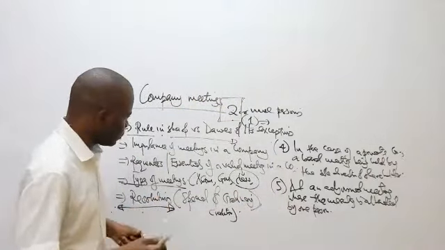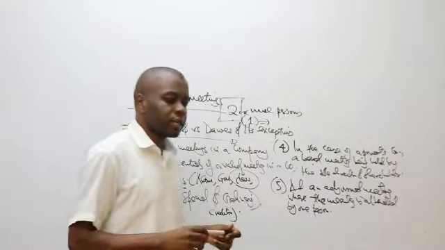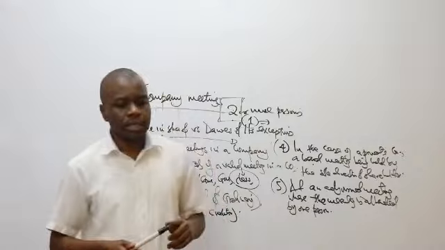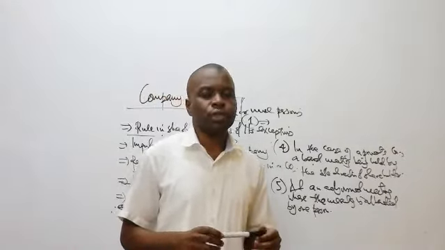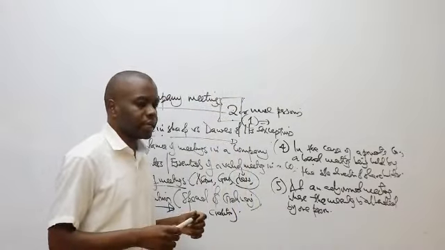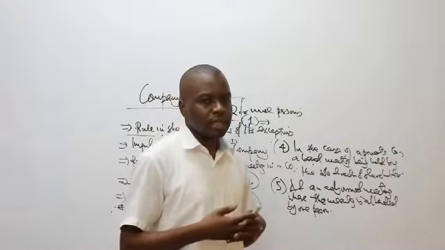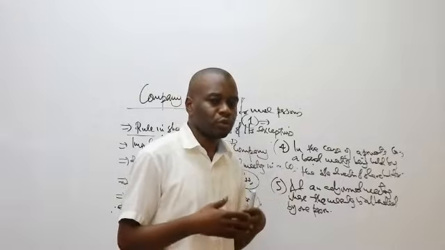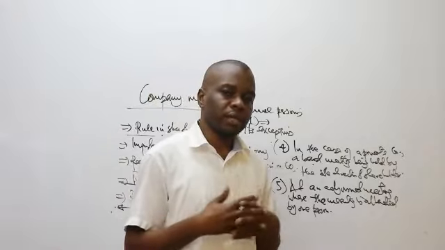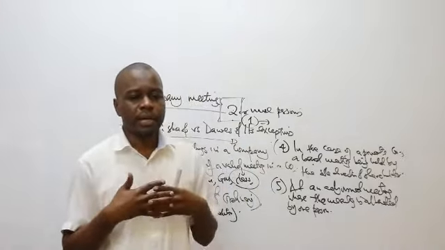The last one, another type of meeting which I haven't mentioned here, is maybe a creditors meeting. So for example, if the creditors of the company, you find that all the liabilities of the company are owed to only one person. If we have to have what we call a creditors meeting in the company, that meeting will simply be held by that sole creditor. So if the company has only one creditor and is to have a creditors meeting, it is only the sole creditor who will be able to approve any matter concerning him as the creditor of the company. So, a creditors meeting where the company has only one creditor.